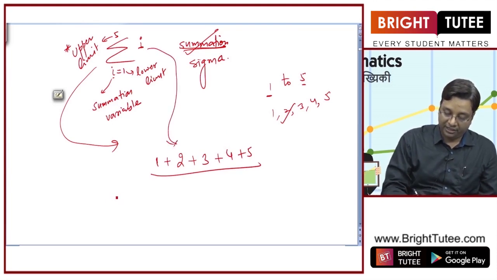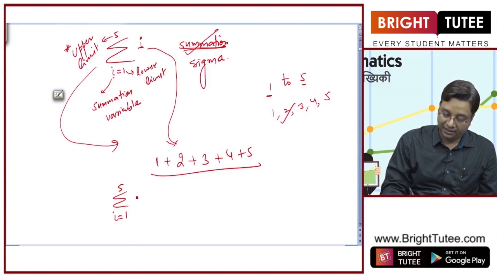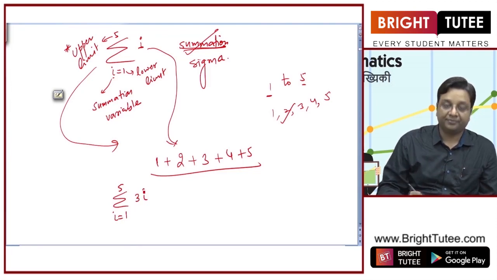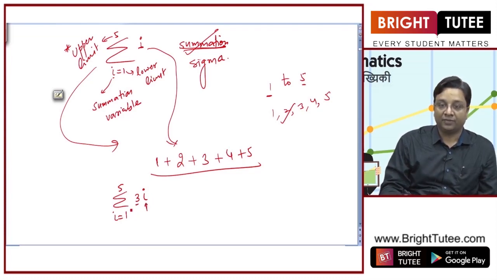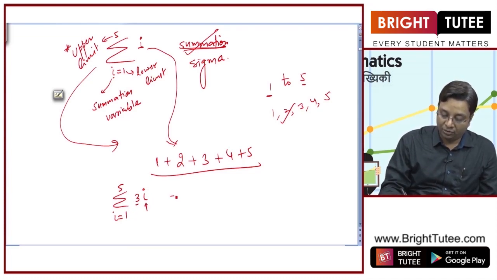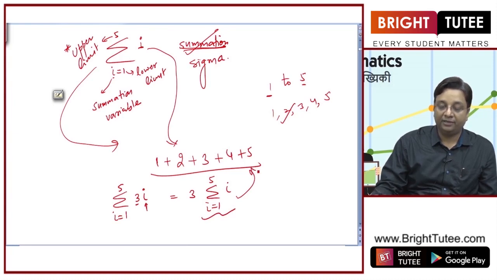Let us take something else. Let us take I equal to 1 to 5 and then inside we take 3i, right. So from this summation, this is the summation variable, this is a constant for this. So what you can do is you can take this outside this summation sign. Now this you know how to expand, right.